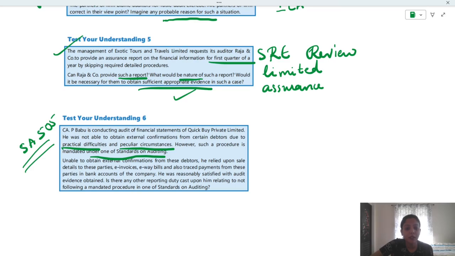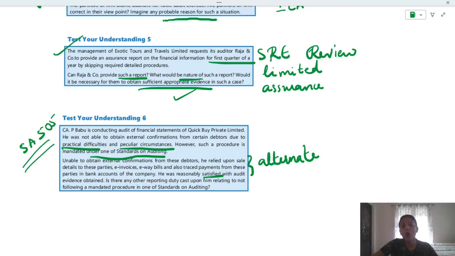Unable to obtain external confirmation from these debtors, he relied upon sale details to these parties, e-invoices, e-way bills, and also traced payments from these parties in bank accounts of the company, which means that he has performed what kind of procedure? Alternate procedure. Yes. He was reasonably satisfied with audit evidence obtained. Is there any other reporting duty cast upon him relating to not following a mandated procedure in one of the standards on auditing? So he was satisfied, right?